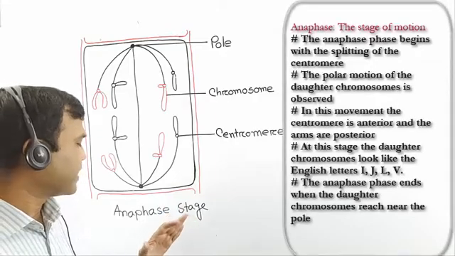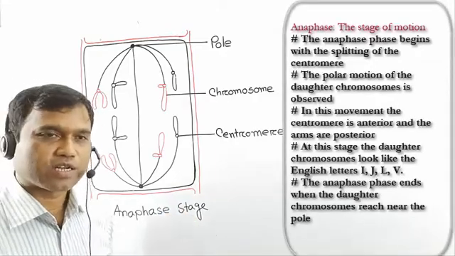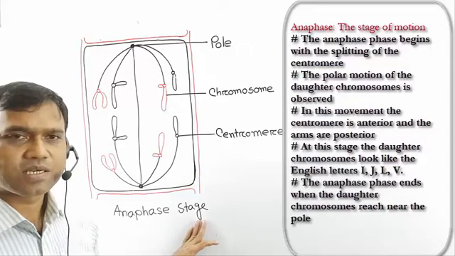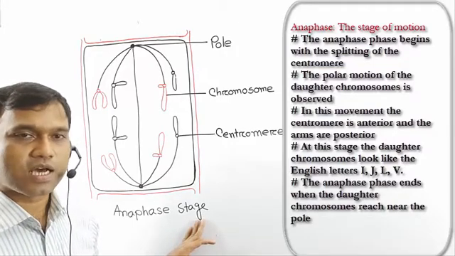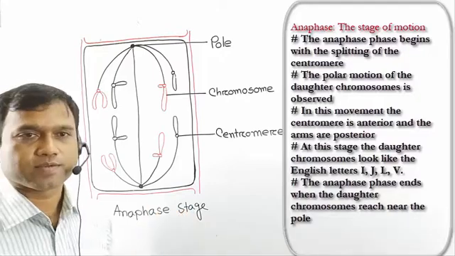The fourth stage of mitosis cell division is the anaphase stage. This stage is also known as the stage of motion.